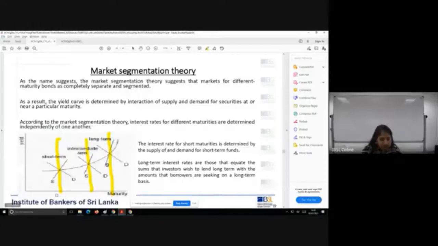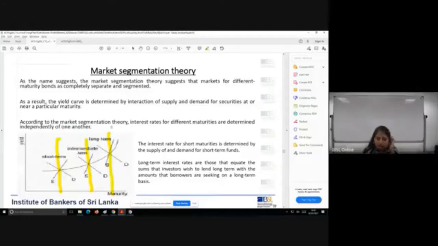This is a market for 5-year security. This is a market for 10-year security. This is a market for 15-year security. These three are completely separate and segmented. The interest rate for that security comes from the demand and supply in that market for that security. It doesn't depend on anything else.